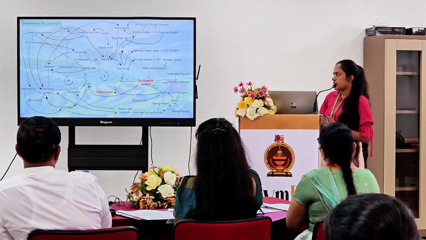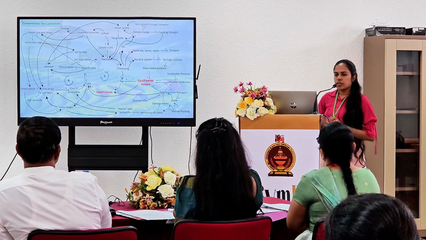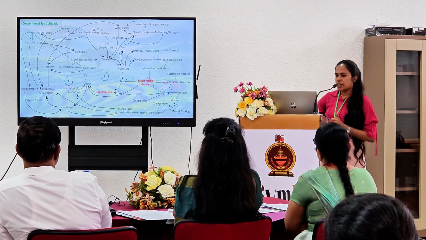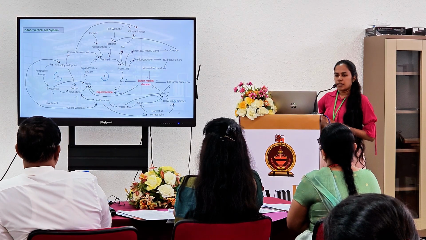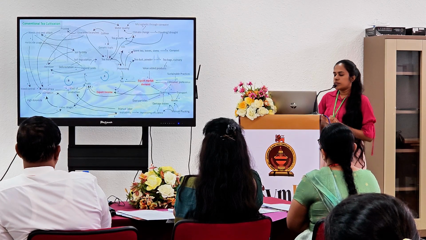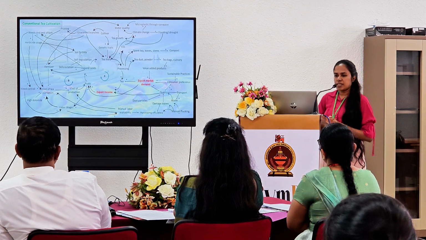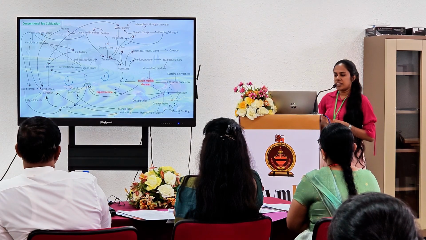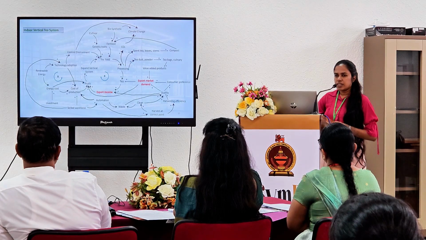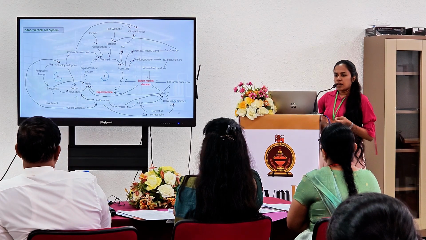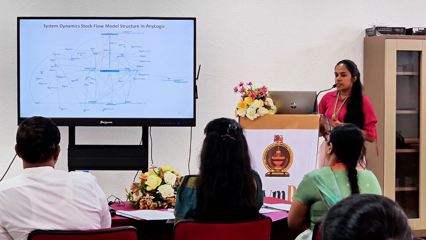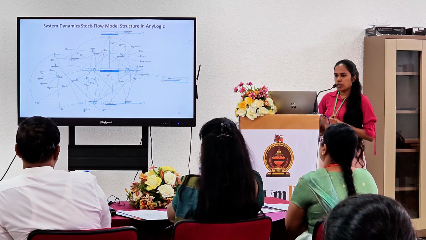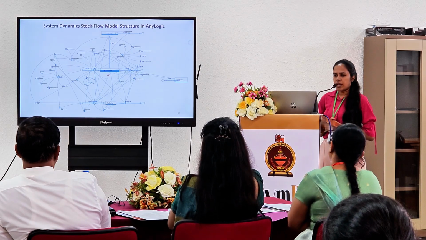So you can see here, this is the causal loop diagram for conventional tea cultivation, and this is the causal loop diagram for vertical tea cultivation as well. You can see there is high complexity in the conventional tea cultivation rather than in the vertical tea cultivation. After that, we develop the system dynamic stock flow model by using AnyLogic software,